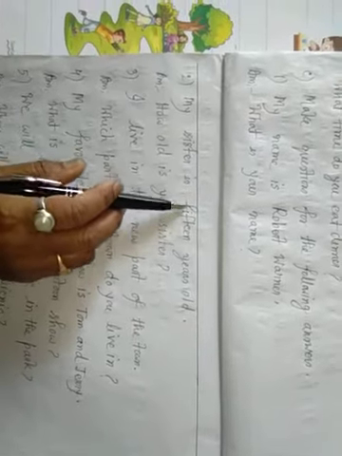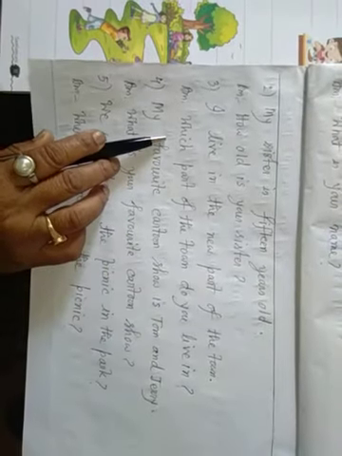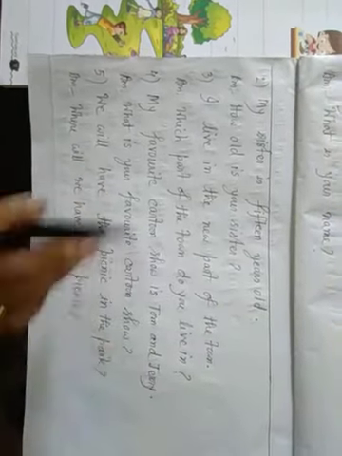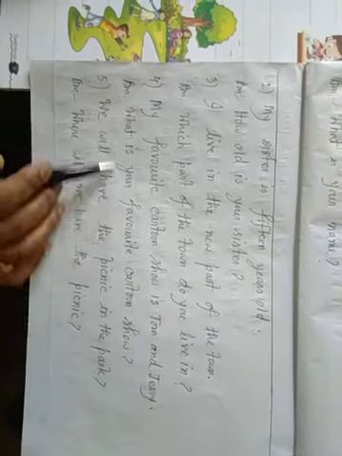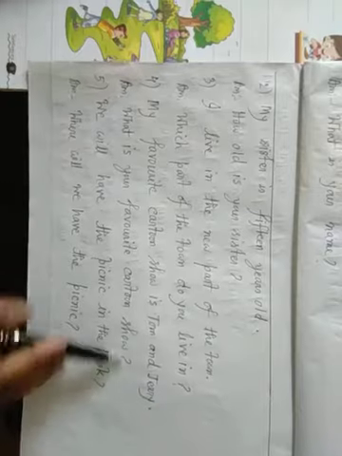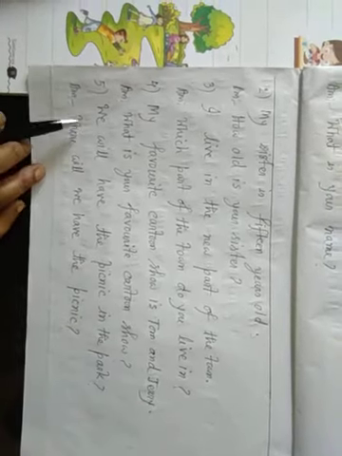My sister is 15 years old. How old is your sister? I live in the new part of the town. Which part of the town do you live in? My favorite cartoon show is Tom and Jerry. What is your favorite cartoon show? Each sentence contains an interrogation mark. We will have the picnic in the park. Where will we have the picnic?